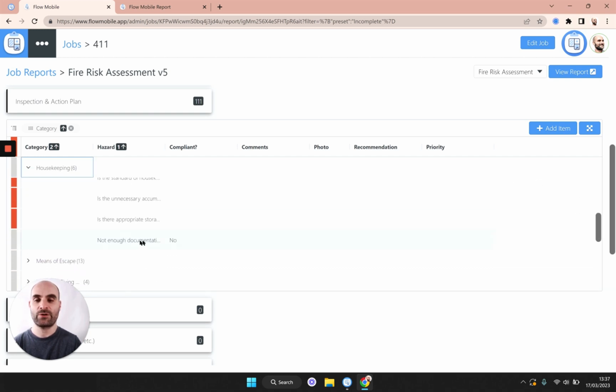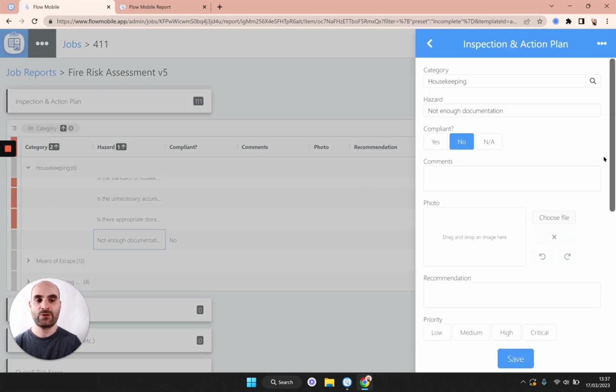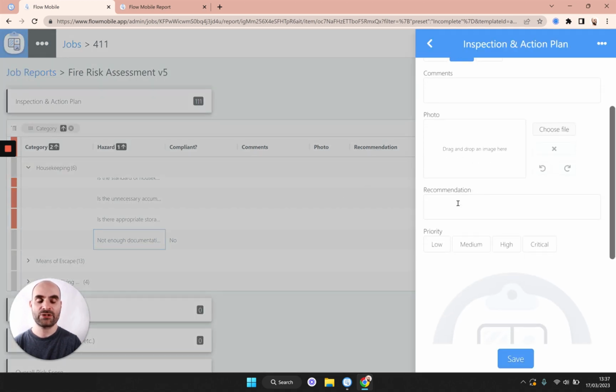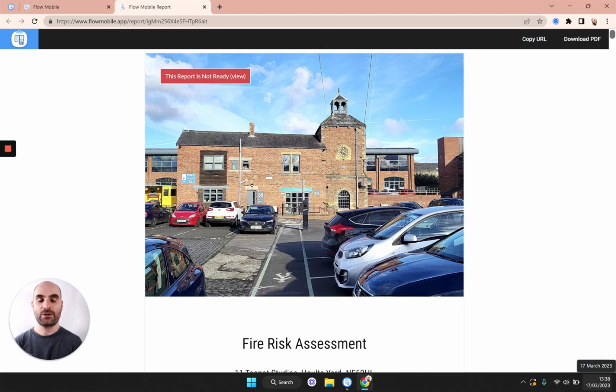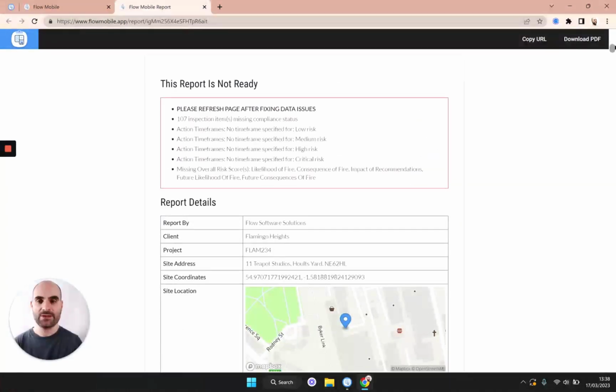So we did fill in one of them, which was this one here. I'm going to go ahead and pop in a recommendation, which is to improve documentation. The priority, let's put in a medium for this one and click save. Now looking back at the report, you can see that error about the housekeeping has now disappeared.